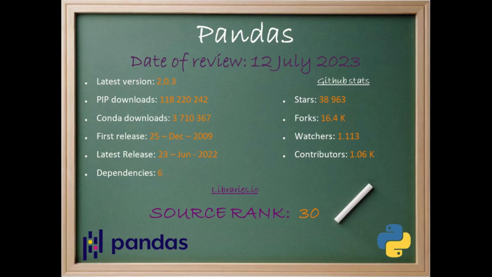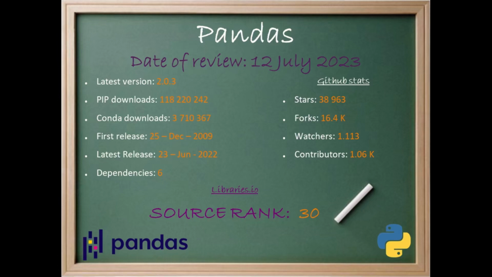The first release of Pandas is from December 25, 2009, so this is a very old library for Python standards, and the latest release is from June 2022. There are 6 dependencies. The most famous one would be NumPy, and on GitHub the project has almost 39,000 stars,